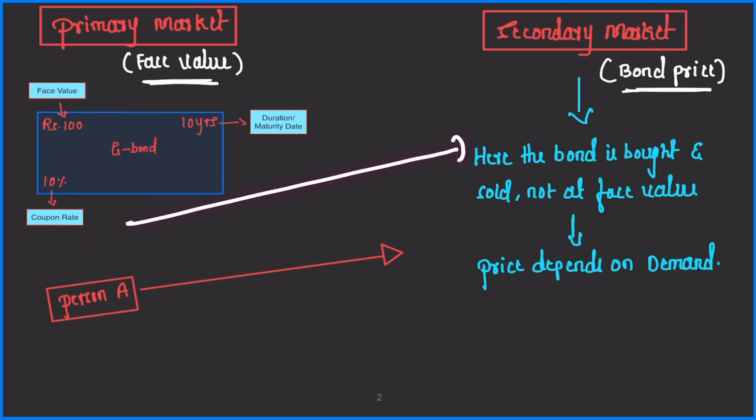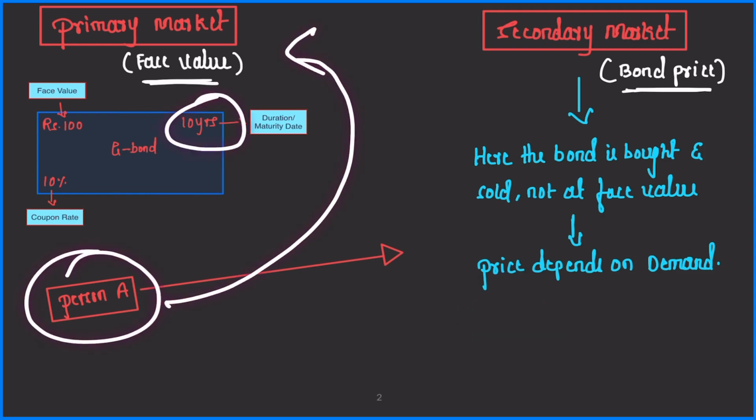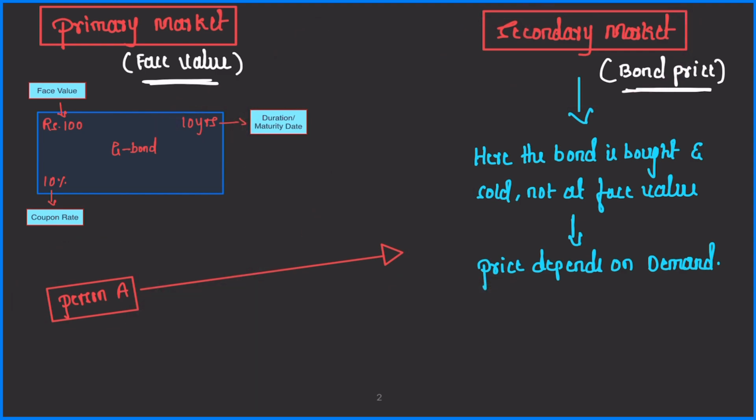Person A can sell that bond in the secondary market and get his money by selling the bond to some other person, let's say person B. He cannot return the bond to the government until 10 years, but he can sell it in the secondary market to some other person, let's say person B.